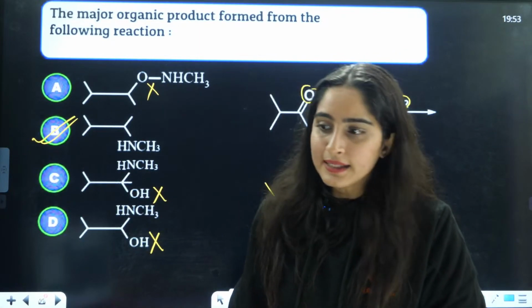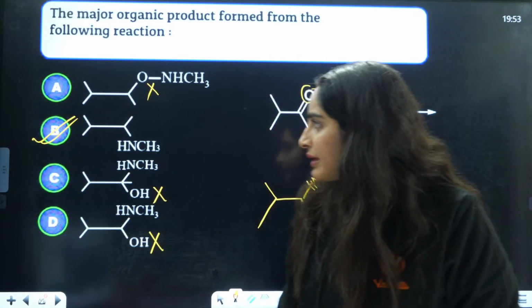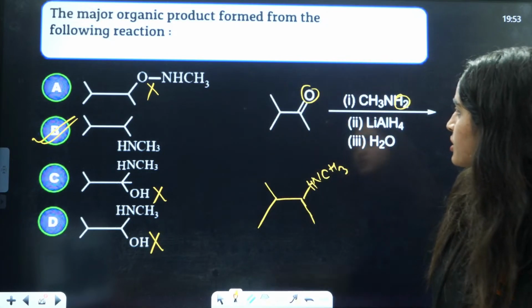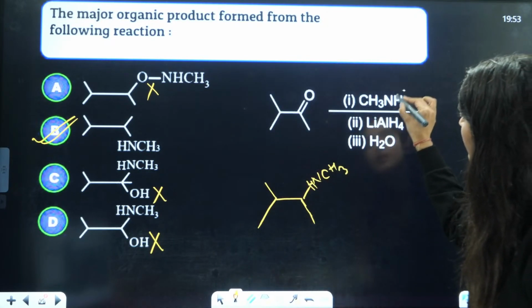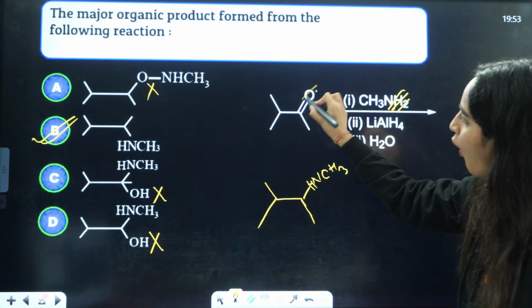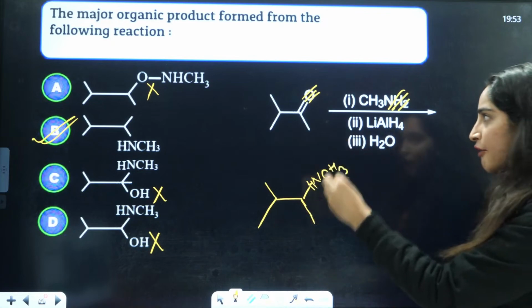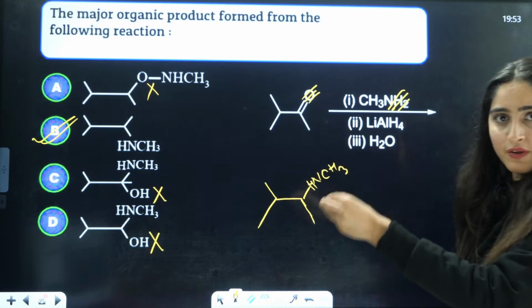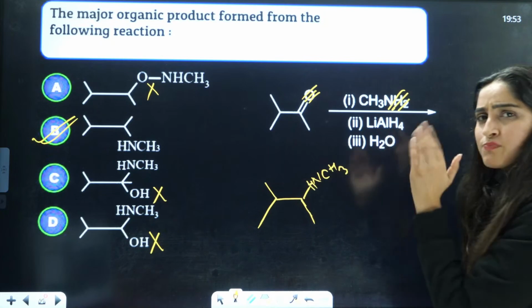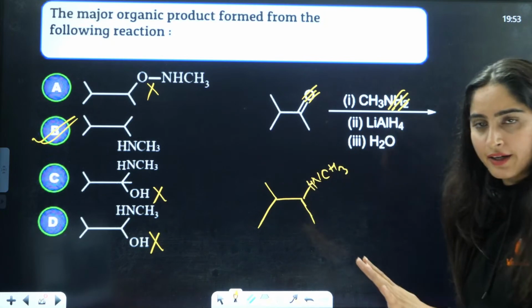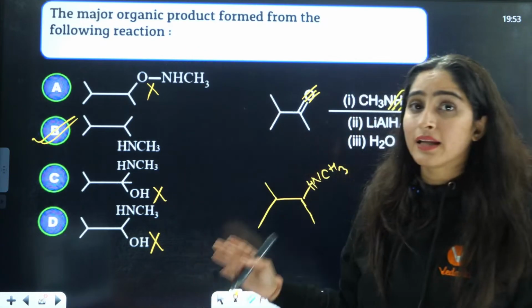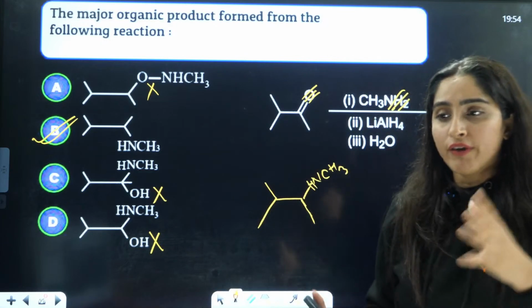Done? So B is going to be the correct answer. Just remember this, that here H2 and oxygen will be eliminated. Double bond will be attached. After LiAlH4, reduction will happen. That means pi bond will break and hydrogen will be added here. Firstly, eliminate it. Then after that, it will be easy for you to identify the correct answer.